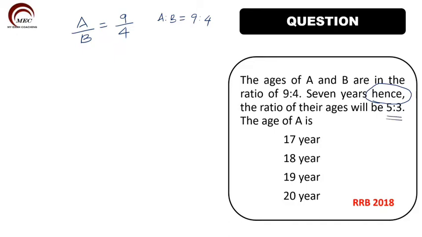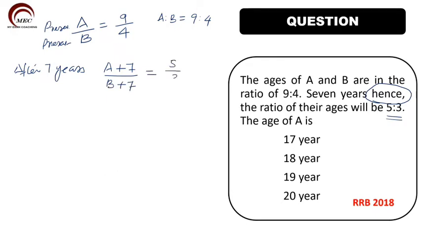Let us take the present ages of A and B. After 7 years, that is 7 years hence, A will become A plus 7 and B will become B plus 7, and at that time their ratio will be 5 is to 3.